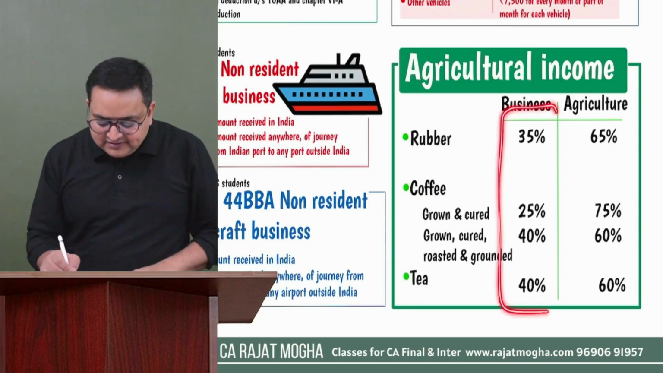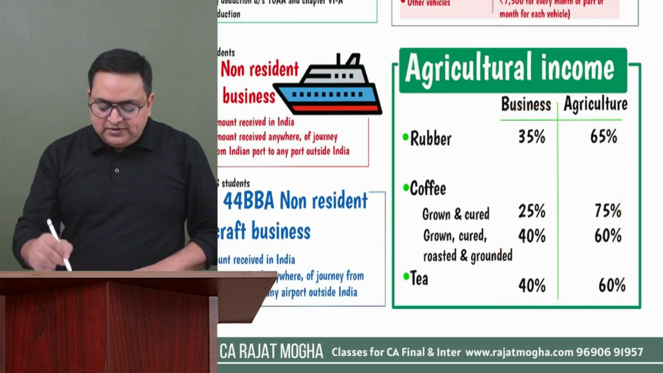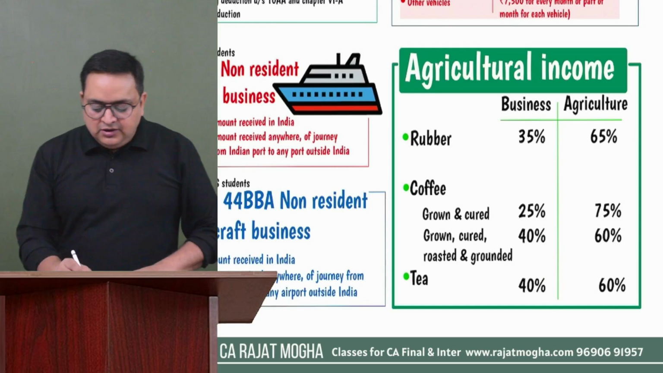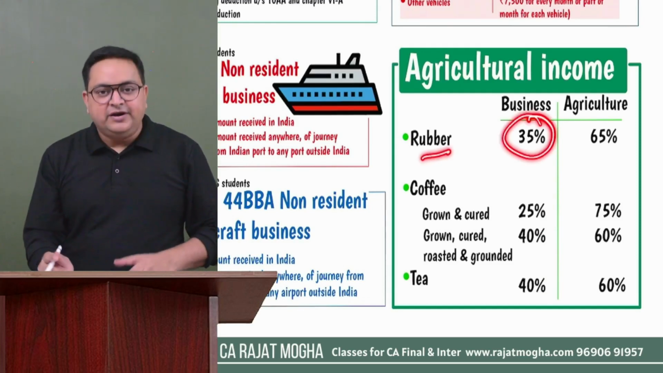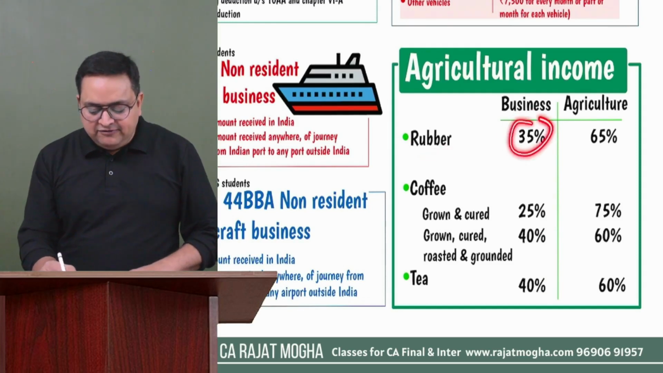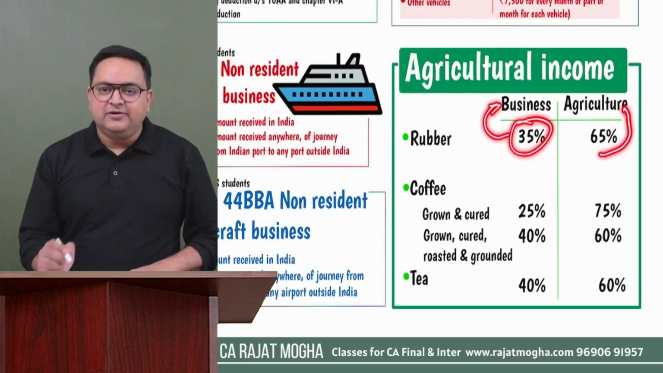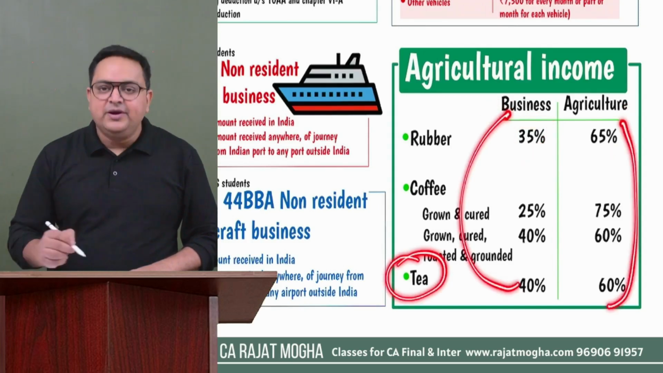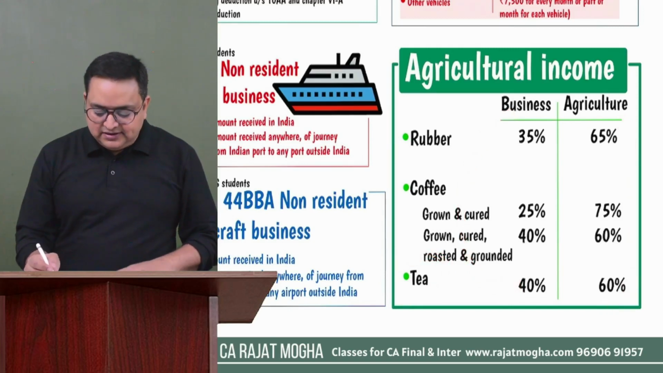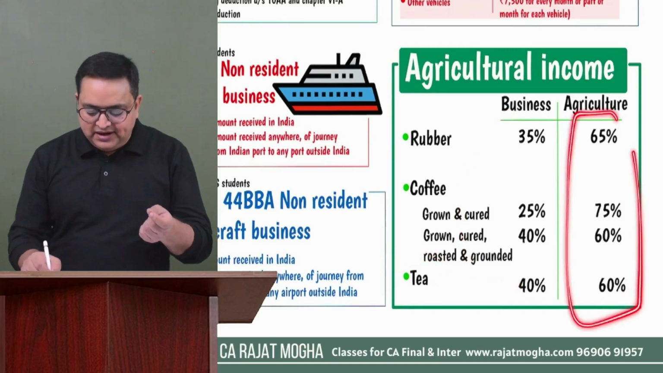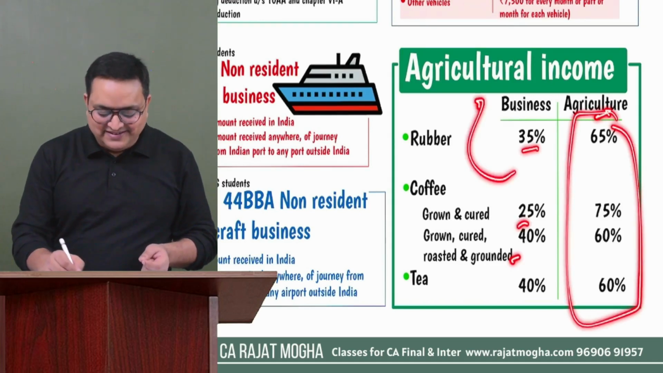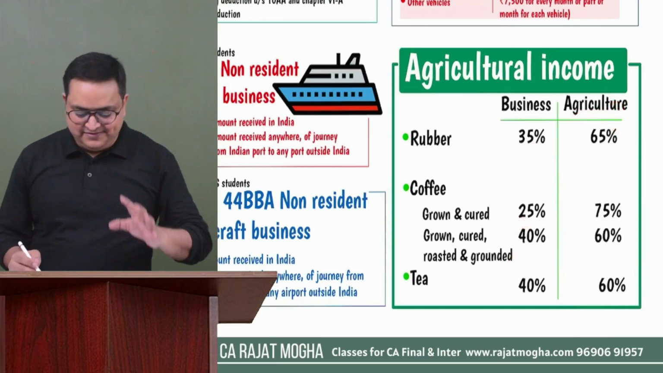So they have given us a percentage. I would highly recommend you, please learn these percentages. It's very important. So for rubber business, 35%, whatever is the business income from rubber, 35% will go in business, 65% will go in agriculture. If it is tea business, 40% will go in business, 60% will go in agriculture. And you will see that the lower the amount coming in business, the higher the amount going in agriculture, right?